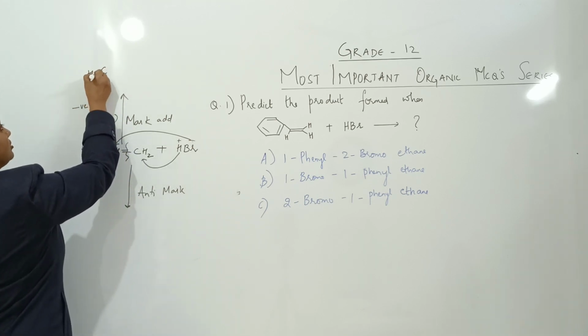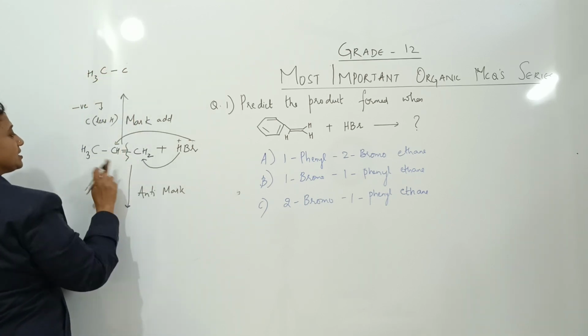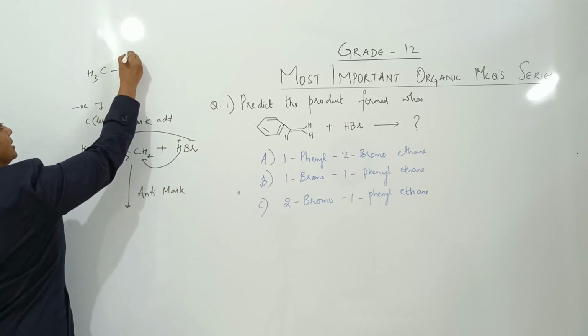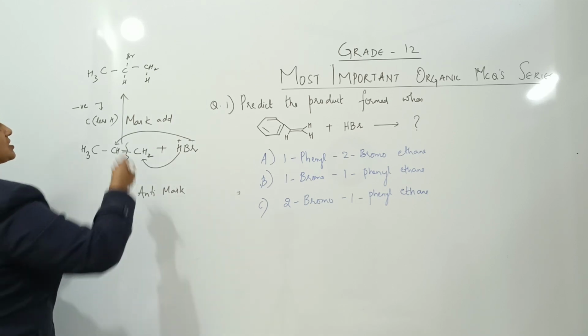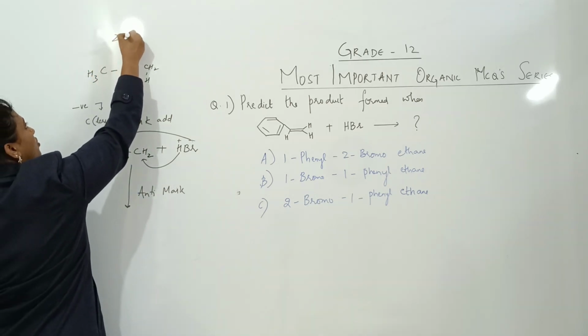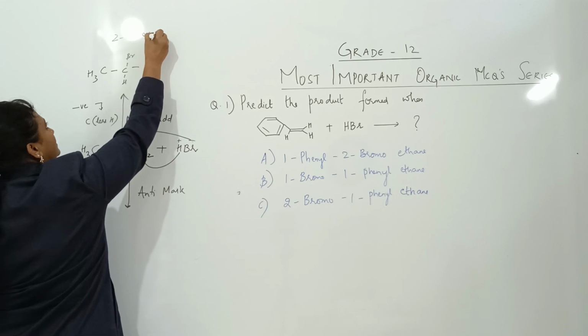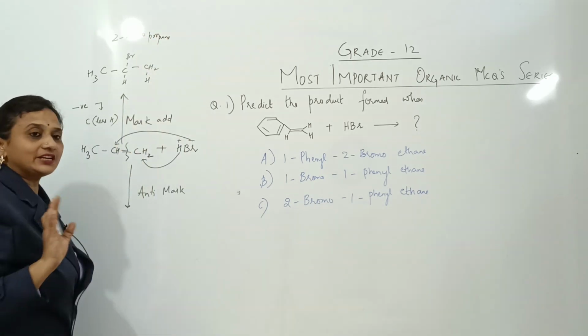So how does the product look? CH3, CH with Br, and CH3. What is this compound? This is 2-bromopropane.